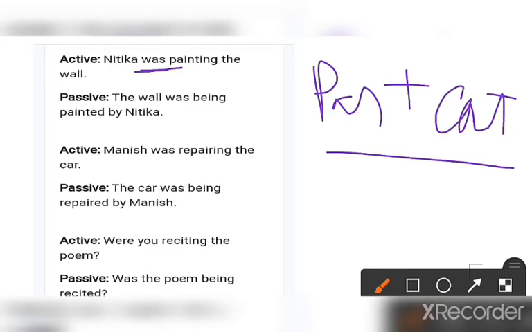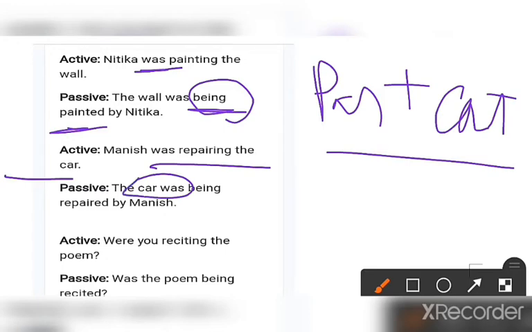So Nitika was painting the wall. So the wall was being. Only being you have to use, and then after that the third form of the verb. So the wall was painted. So the wall was being painted by Nitika. Then the second says Manish was repairing the car. So the car was being repaired by Manish. See that was is used because the car is a singular one.